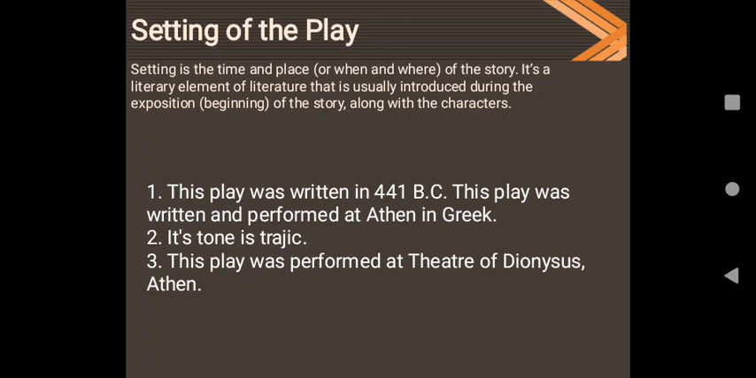Its tone is tragic, and we find tragedy with the protagonist of this play, Oedipus. This play was performed in the Theatre of Dionysus in Athens.